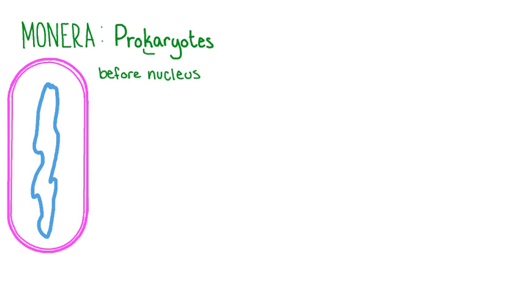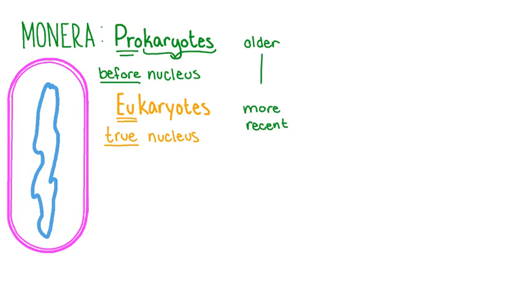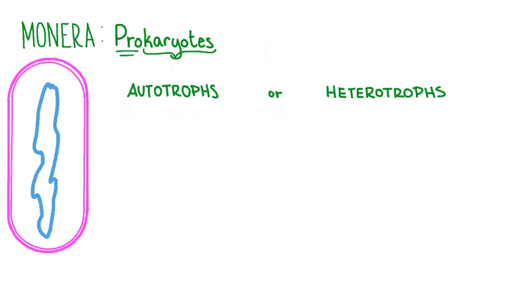The word part karyote means kernel or nucleus, and the prefix pro in this word means before. In contrast, the eu in eukaryote means true. Prokaryotic organisms evolved on Earth before eukaryotic organisms. Some students find it helpful to remember that pro means no nucleus. In addition to not possessing a nucleus, prokaryotic cells also do not possess other membrane-bound organelles such as mitochondria.